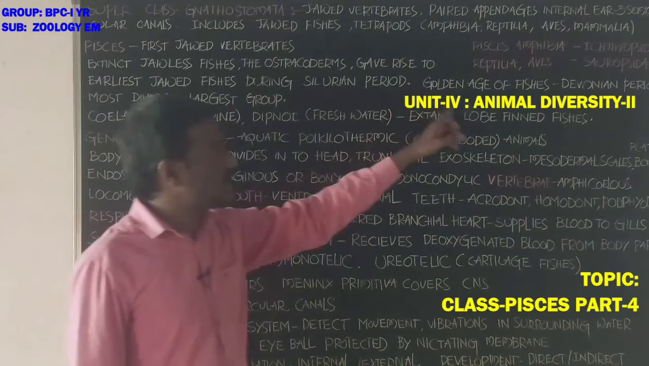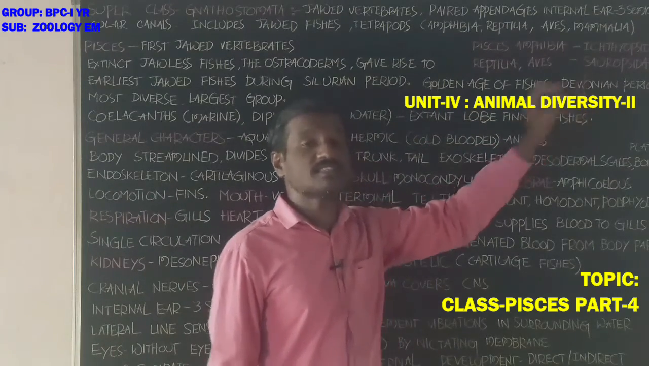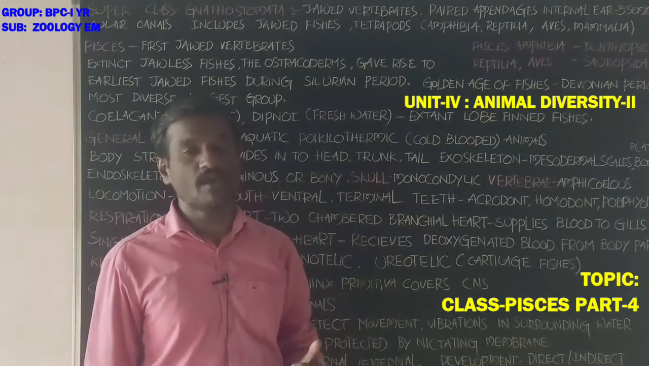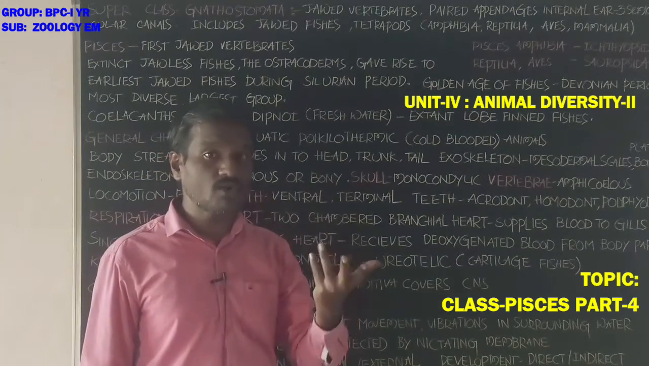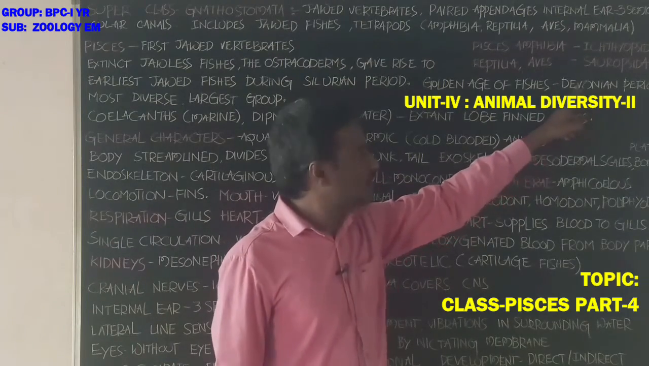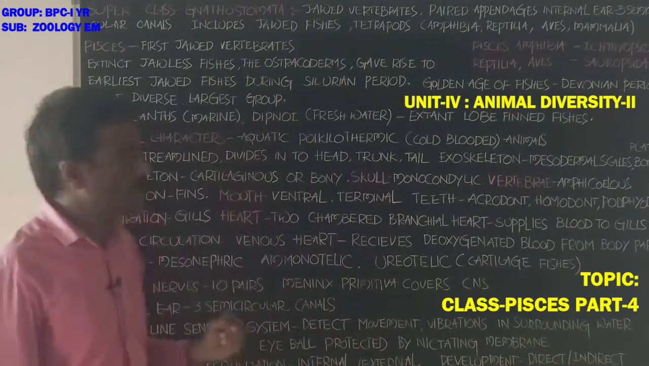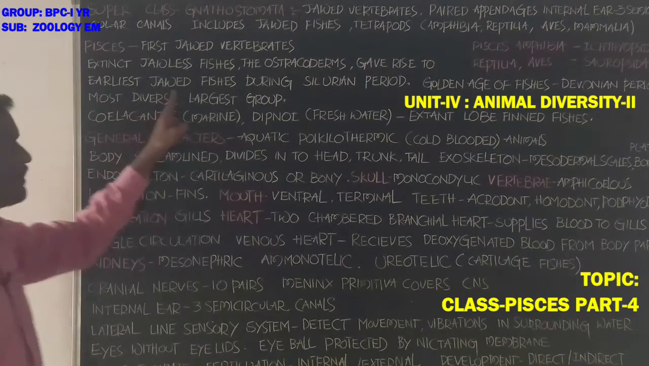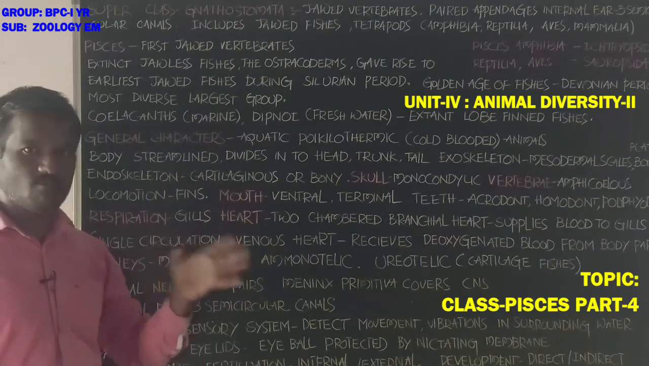Next, at the time of the Devonian period, fishes evolved into a largest diversified group. So this period is also called the golden age of the fishes. Fishes are the most diversified and largest group in phylum Chordata.